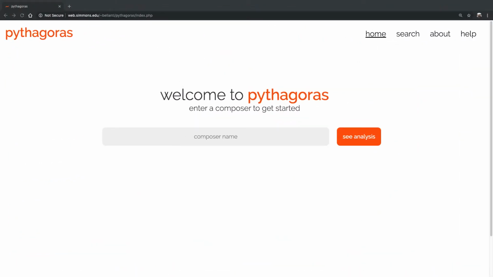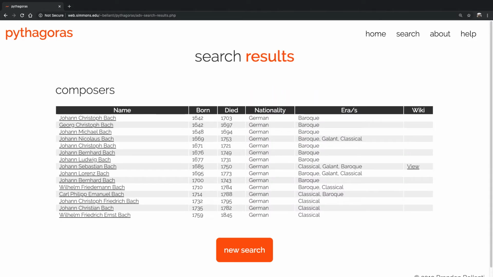So this is the home page. I went with a very simple design, tried to be simple with it. You have a menu up here: search, about, and help. So there's only one search box on this page, and it's meant to really guide the user to make it really clear what they're supposed to do when they get onto the website. So you can enter a composer name here. I'm going to enter Bach, and it will return all of the different Bachs in the database. You can see there are a lot.